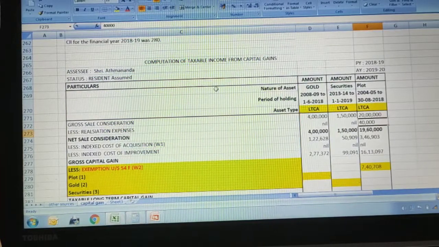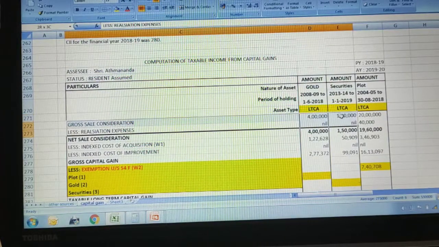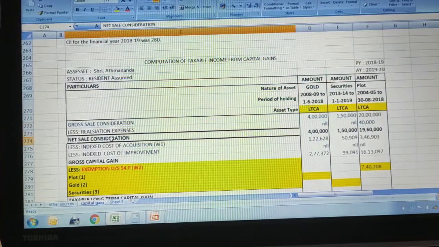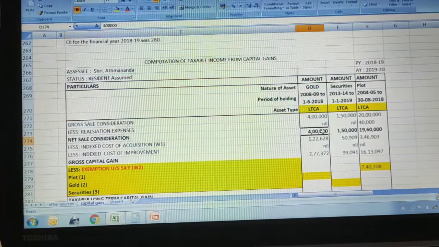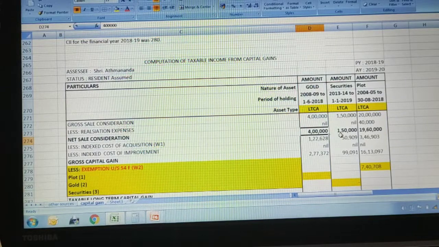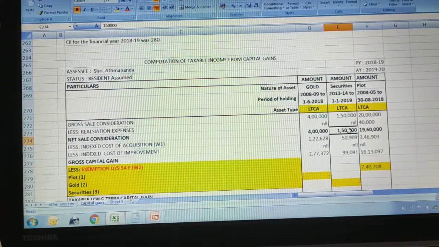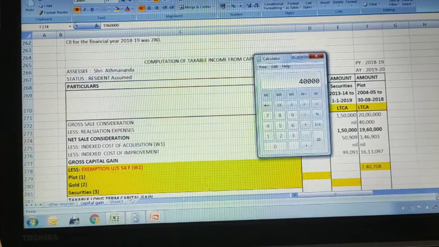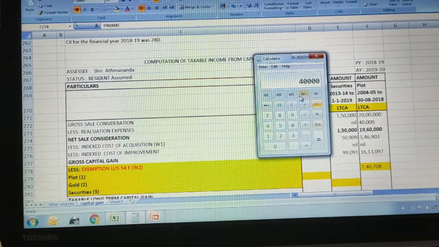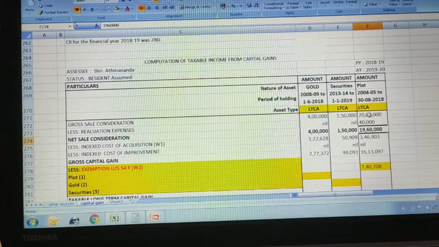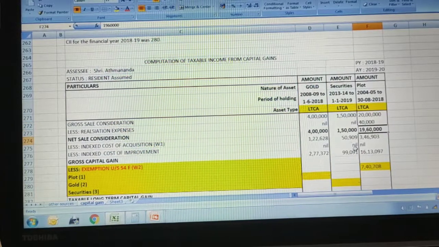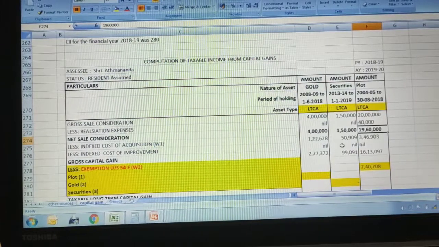This is the realization expense. Once you subtract this, you get the net sale consideration. So it remains 4 lakhs for gold, 1,50,000 for securities, and for the plot 20 lakhs minus 40,000, which is 19,60,000. So we got the net sale consideration.